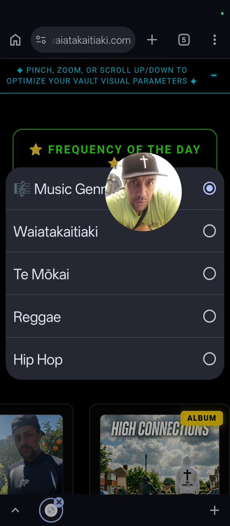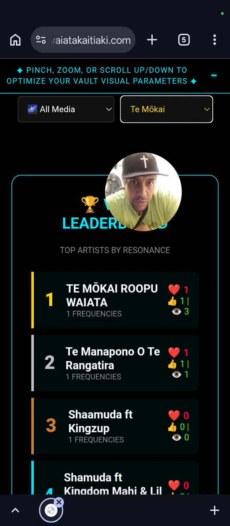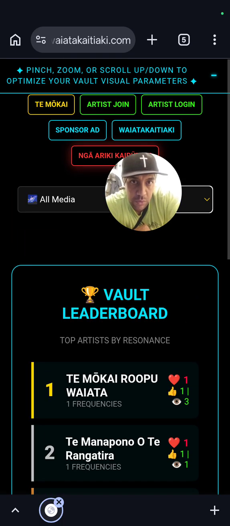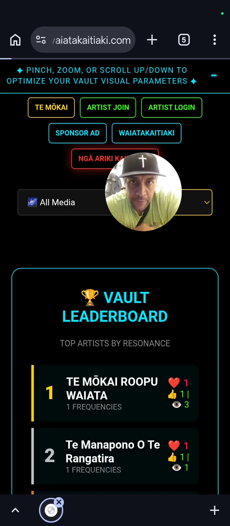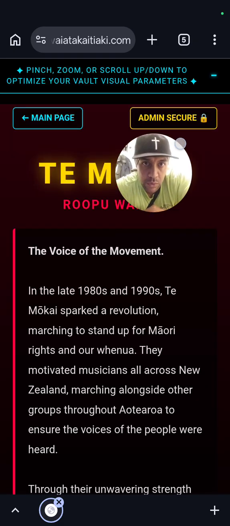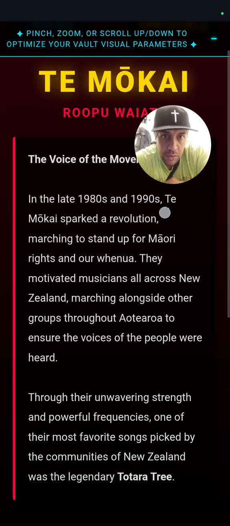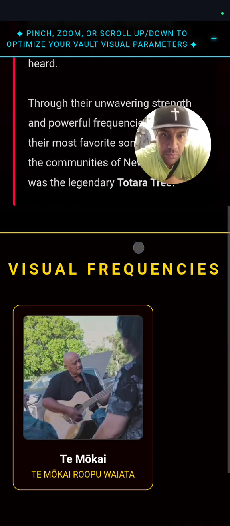We got Temokai. I've built another portal for Temokai where there's no albums yet, because I haven't got any master tracks yet. I'm just loading my father's hard drive to get the master tracks out of there, and then I'll be putting the master tracks up for sale, because he was in a band called Temokai, and I've made them a portal up here. If you want to see what Temokai is all about, you can go to YouTube and just look up this video here.